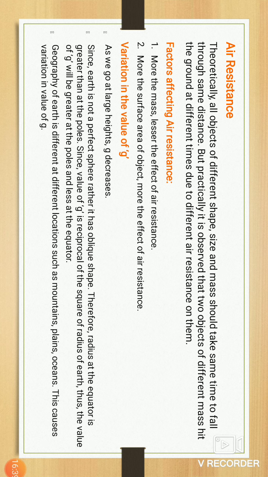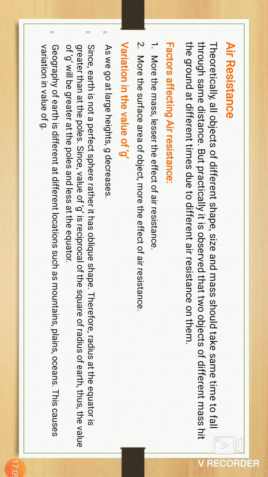The variation in the value of g is the most important thing. As we go to a large height, the value of gravity decreases. Everyone knows the value of gravity decreases on the mountain.